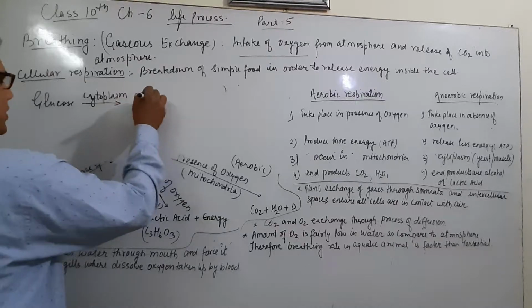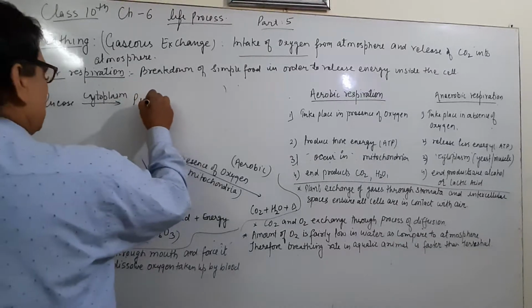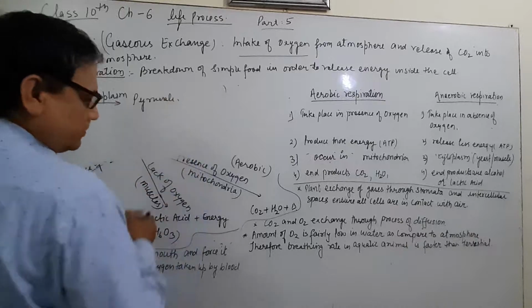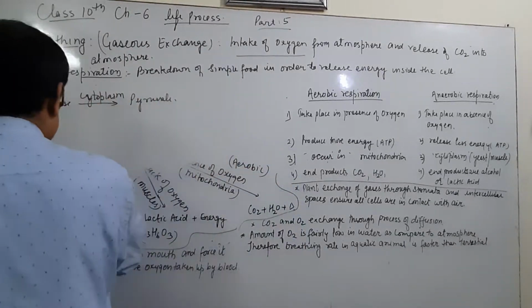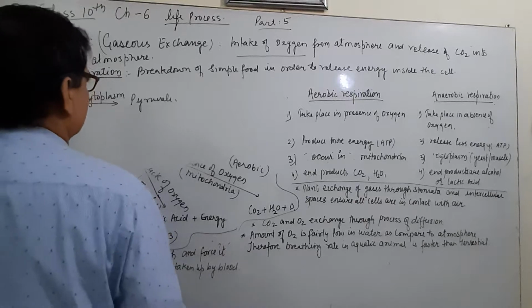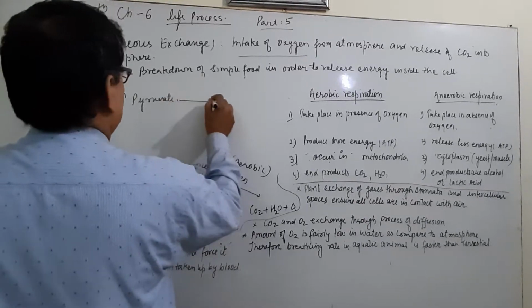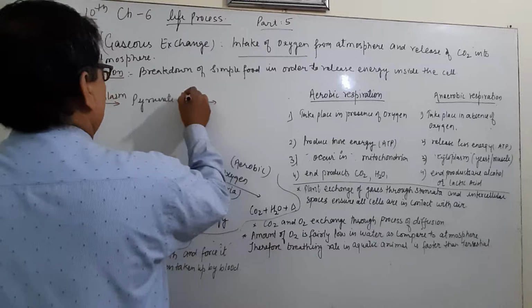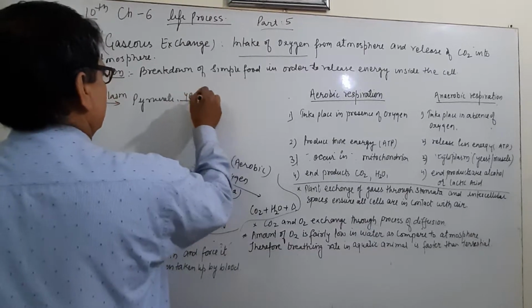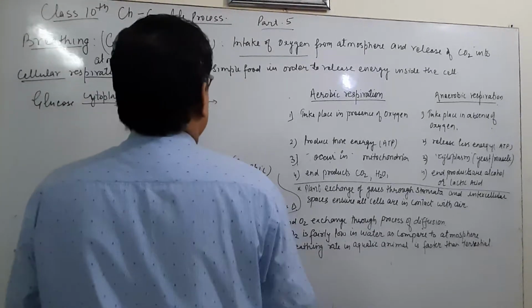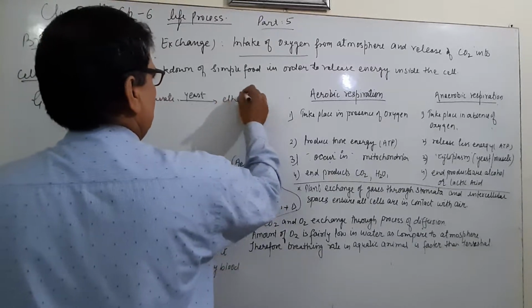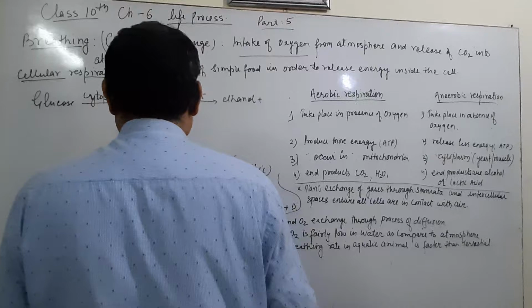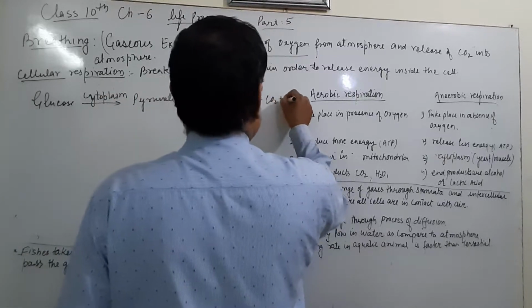It releases pyruvate, and that will be in yeast. In yeast, what is released? Ethanol plus carbon dioxide and energy.